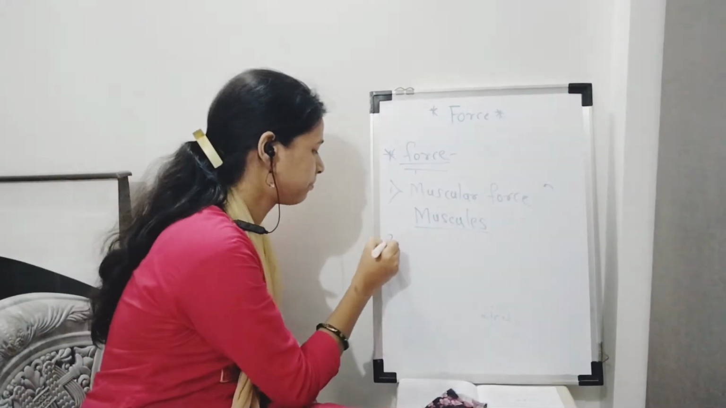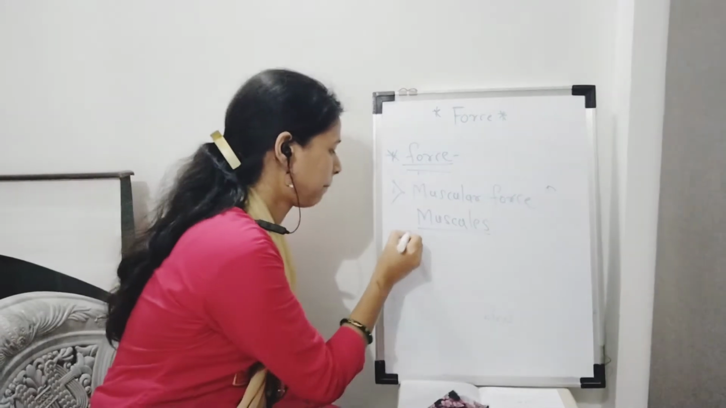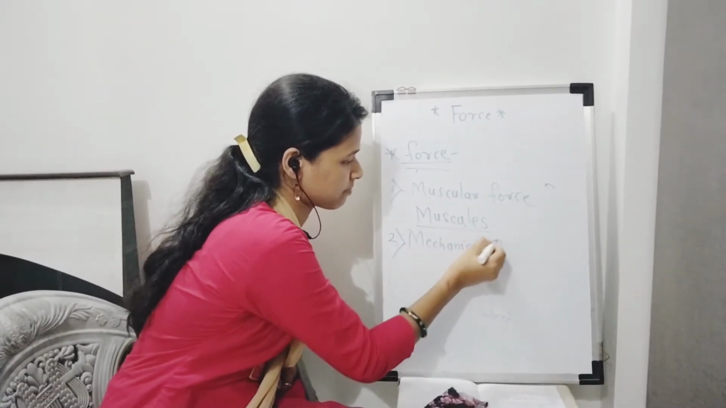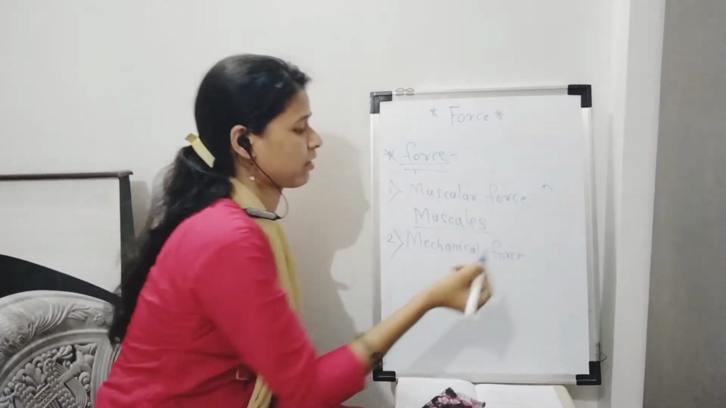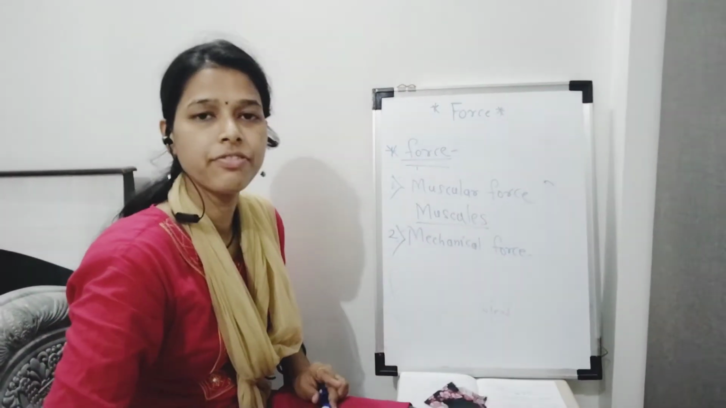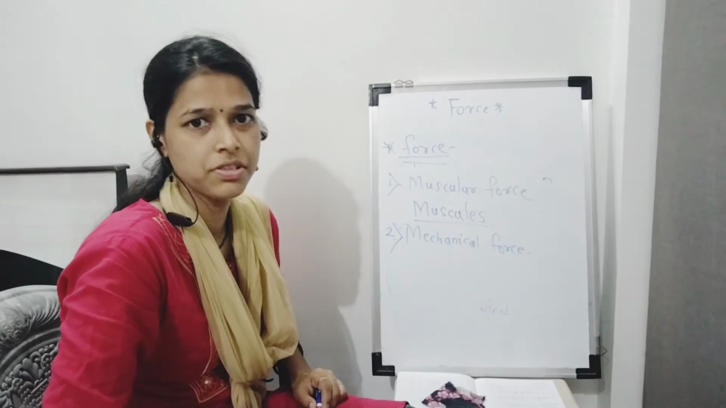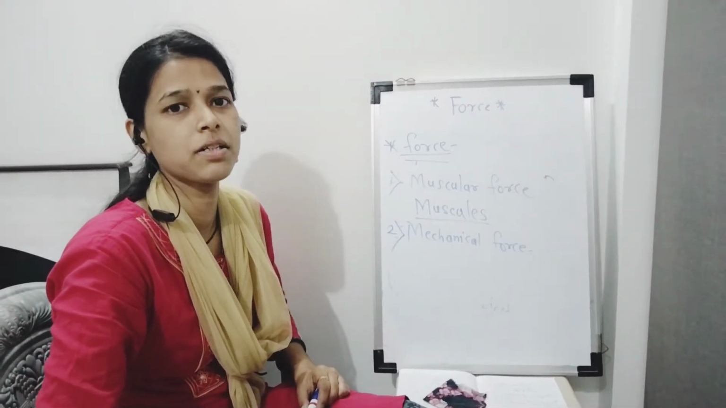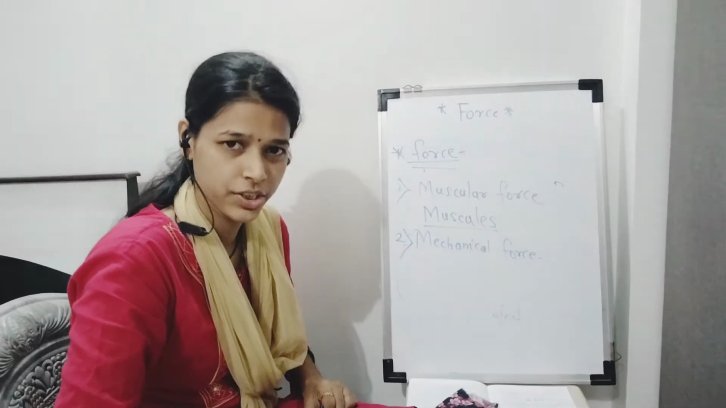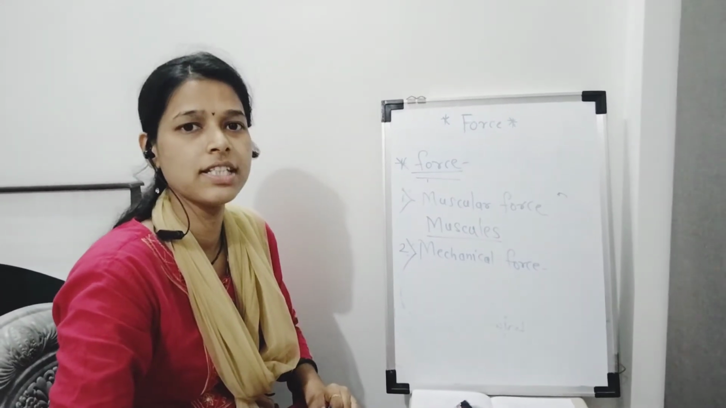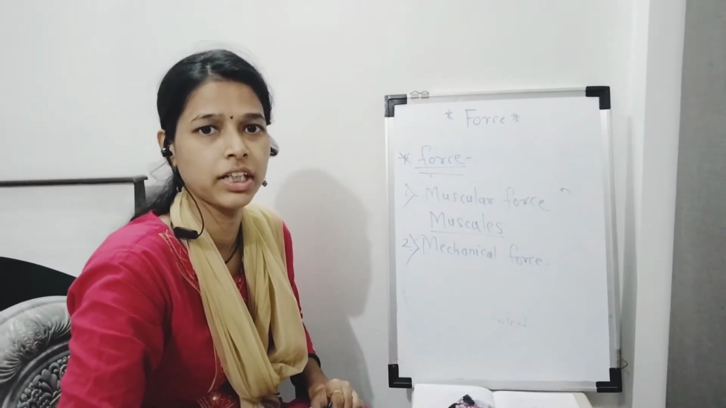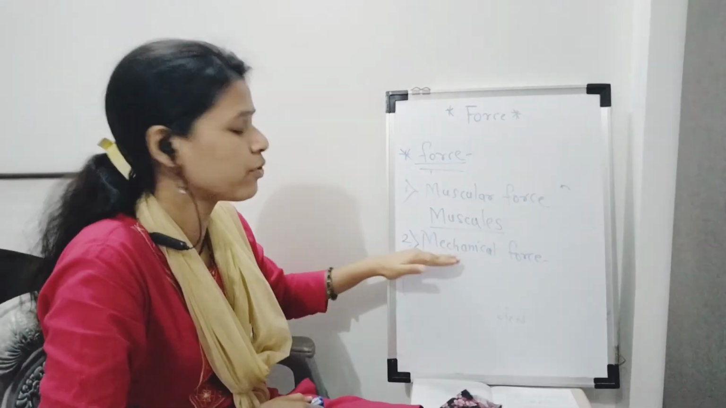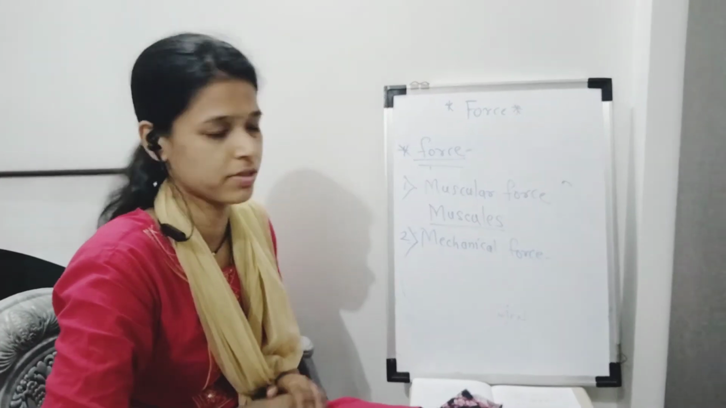The second type is mechanical force. We use different appliances in our home, such as mixer, grinder, fridge, fan. These are the different types of machines working in our house. They are applying some force. That force is called a mechanical force.